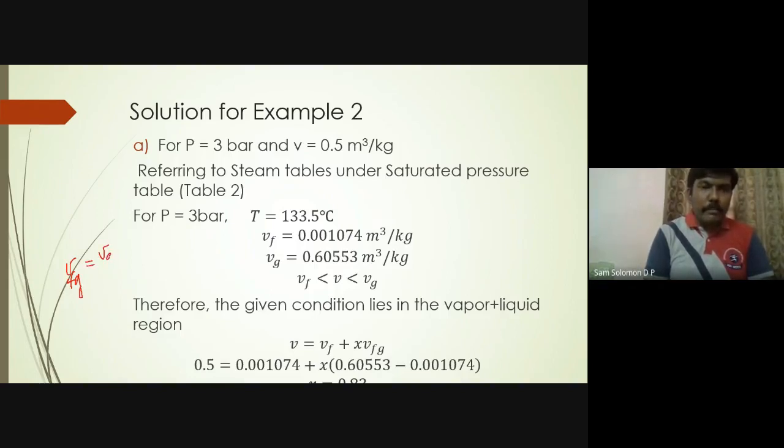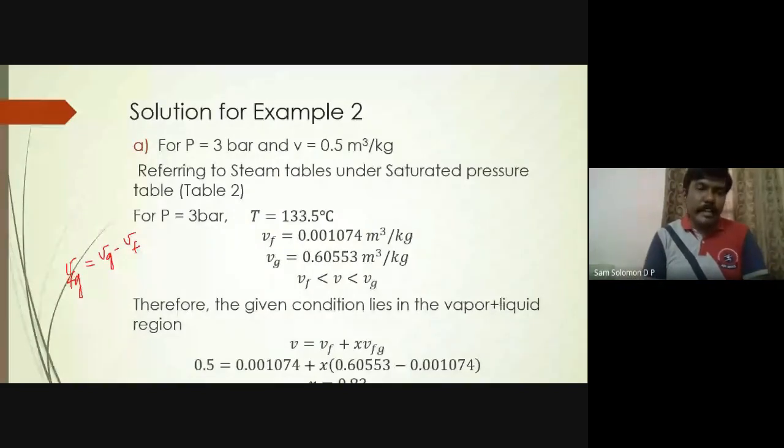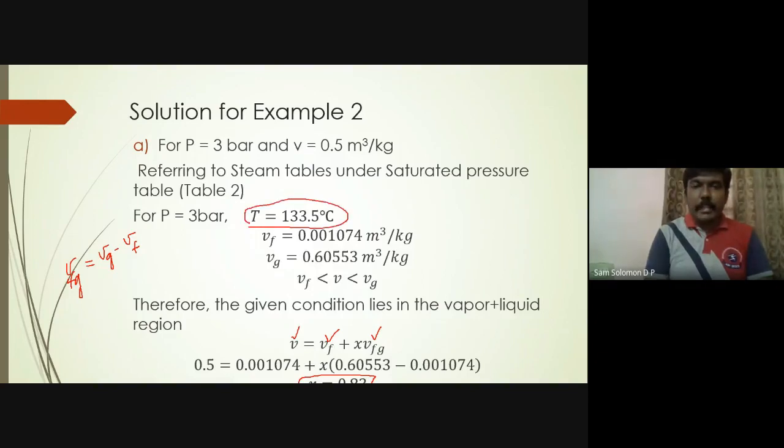Whenever you have doubt, you can refer to the PV diagram of water. Your saturated liquid line is on the left side and your saturated vapor is on the right side. So your VG is always going to be greater than VF, so VG minus VF. Now we know the values of V, VF, and VFG, which is VG minus VF. If you substitute, you get the value of X as 0.83. So the temperature is 133.5 and the value of X is 0.83.